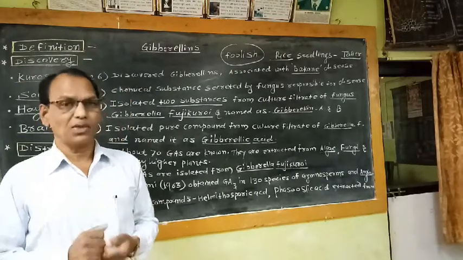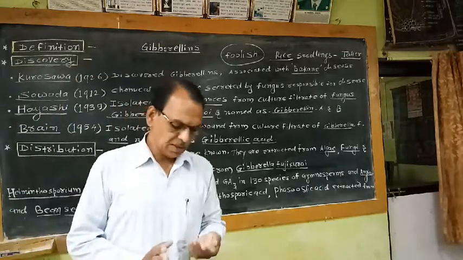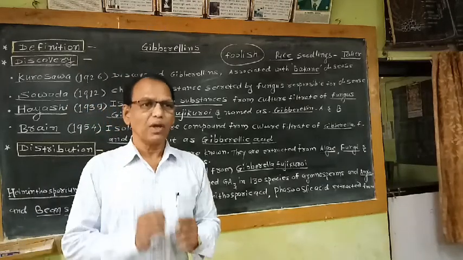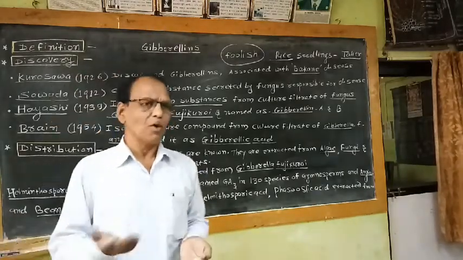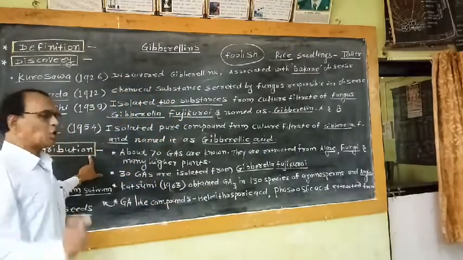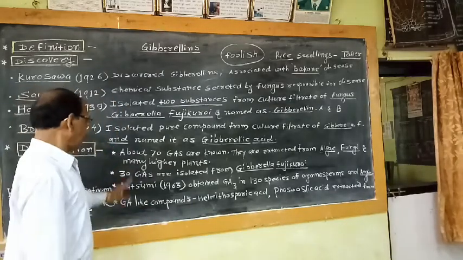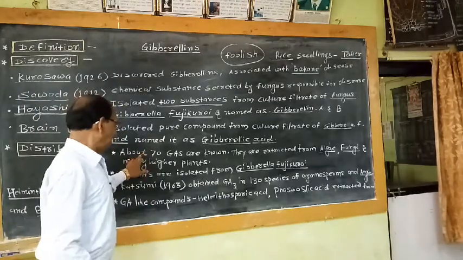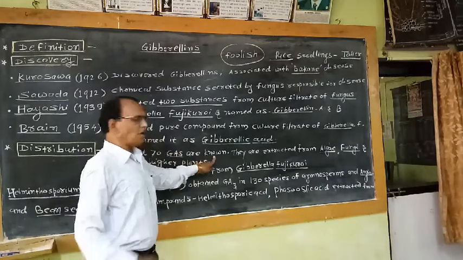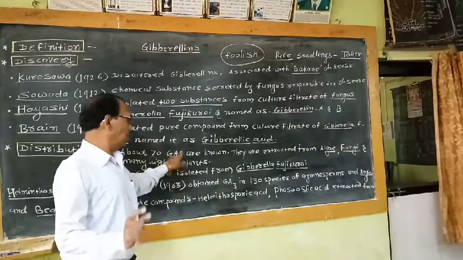As like auxins, gibberellins are also synthesized in very minute quantities in growing regions. What is the site of synthesis? Growing regions. Specifically, in the growing regions of the higher plants as well as lower plants, the gibberellins are synthesized. As far as distribution is concerned, at present more than 70 different GAs, gibberellic acids, are known.